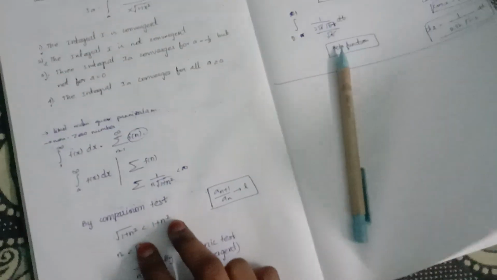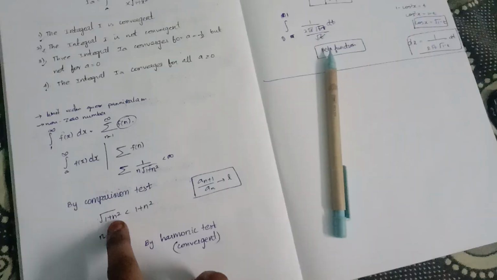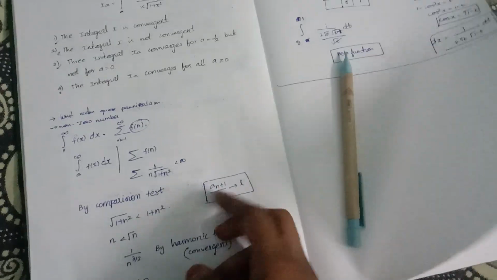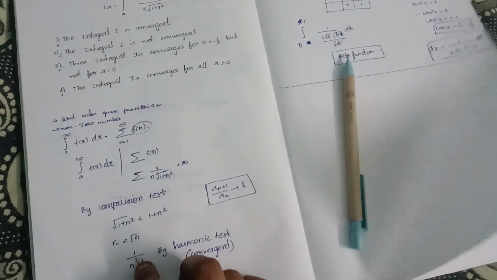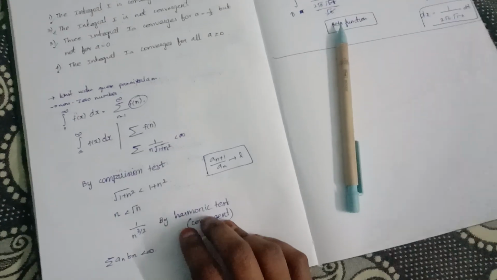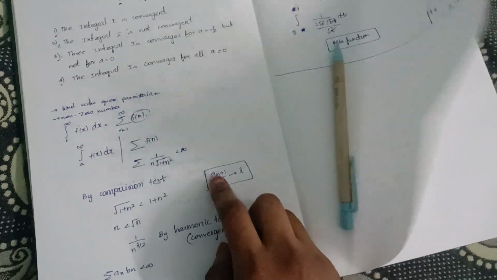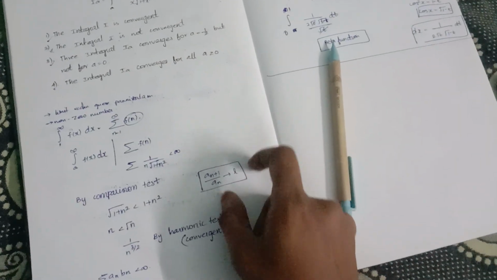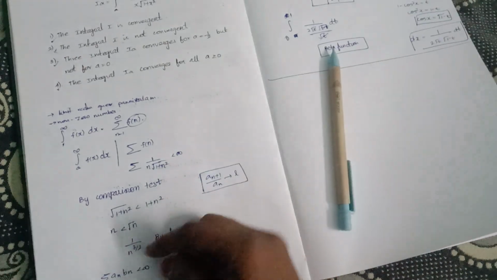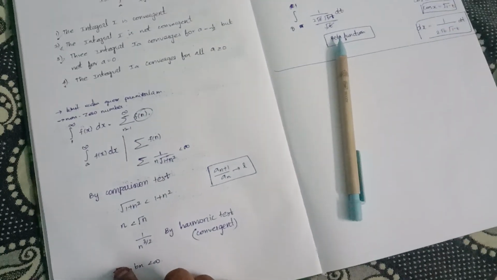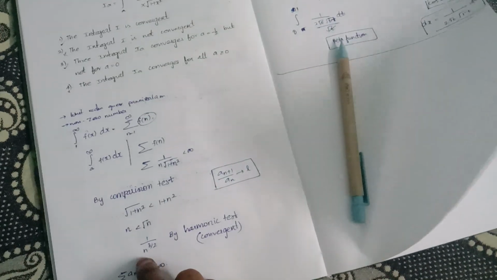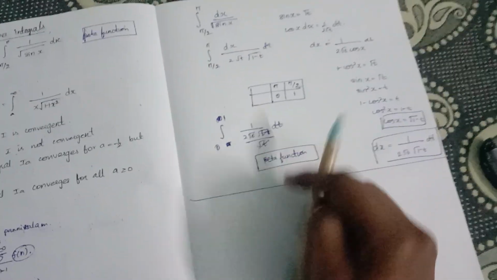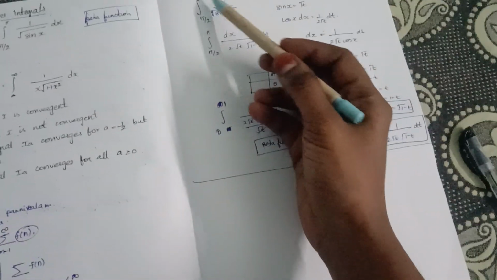So by using the comparison test, we have to show that 1 plus n squared is less than 1 plus n squared, or otherwise n less than root n. It could be written as 1/n^(3/2). By the p-test, it is convergent. By using the ratio test, if a(n+1)/a(n) tends to some value, it should be convergent. And for any other term, if it is the summation of a_n b_n, if a_n is a decreasing sequence and b_n is convergent, then by using the multiplication it should definitely converge. So our beta function is from pi/2 to pi, dx.